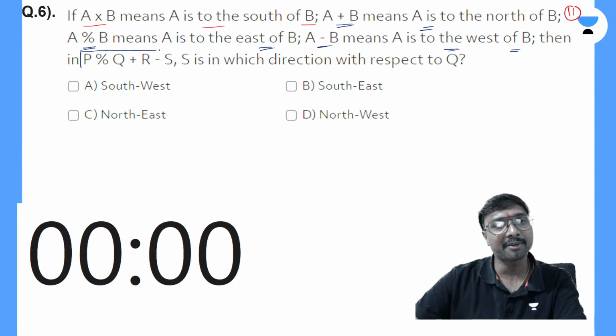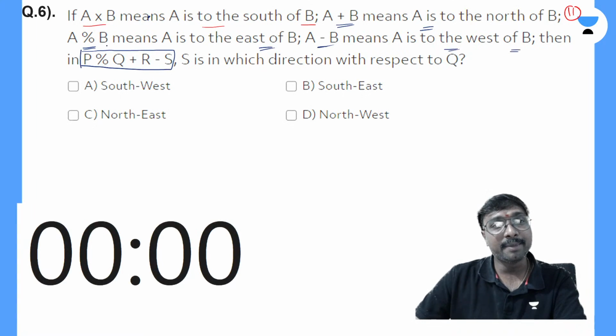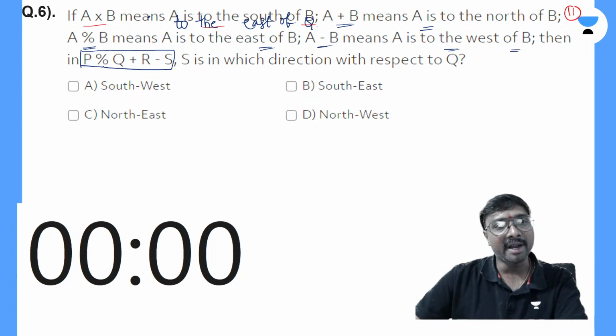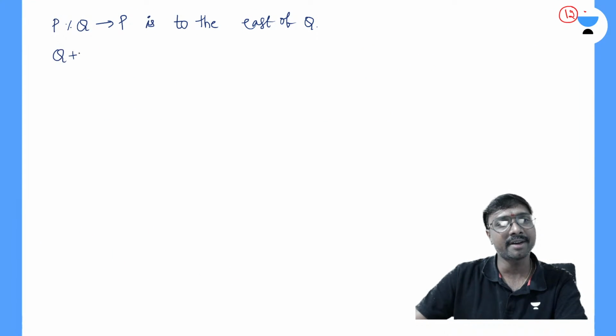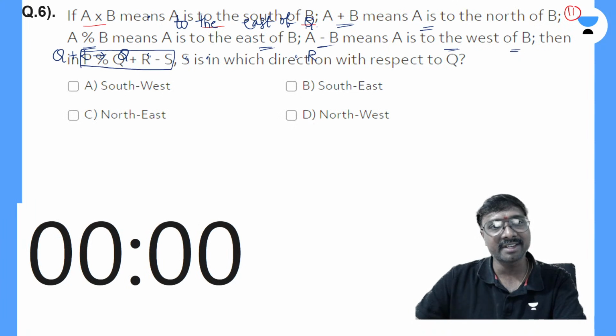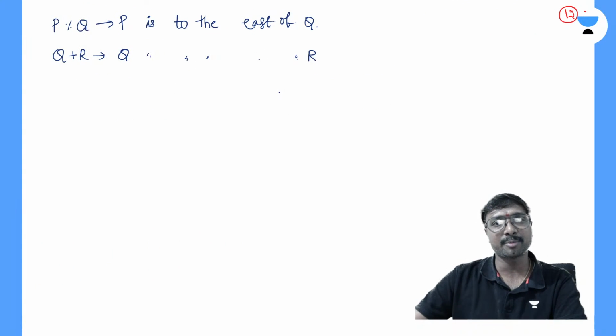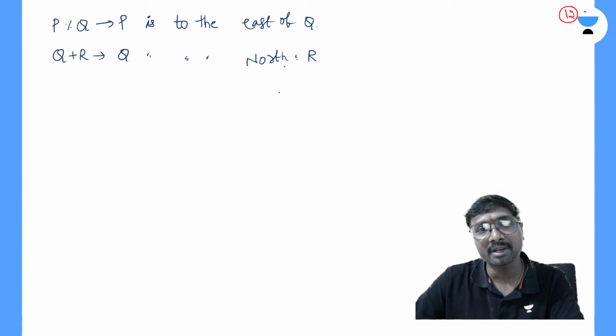Then what is given? You have to be careful. P percentage Q means P is to the east of Q. And Q plus R: plus means A is to the north of B, so Q plus R means Q is to the north of R.